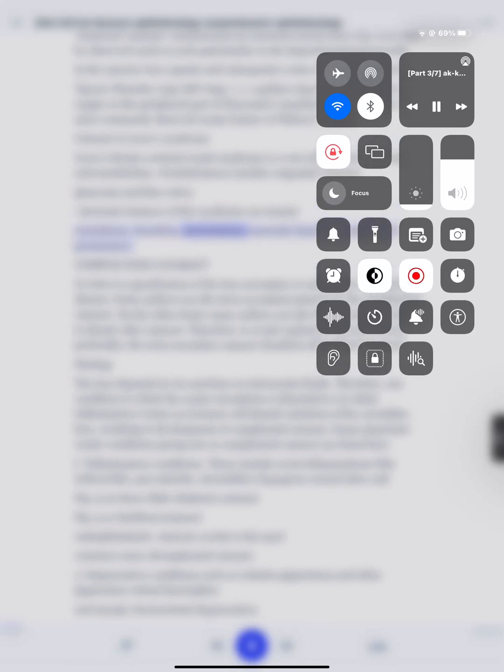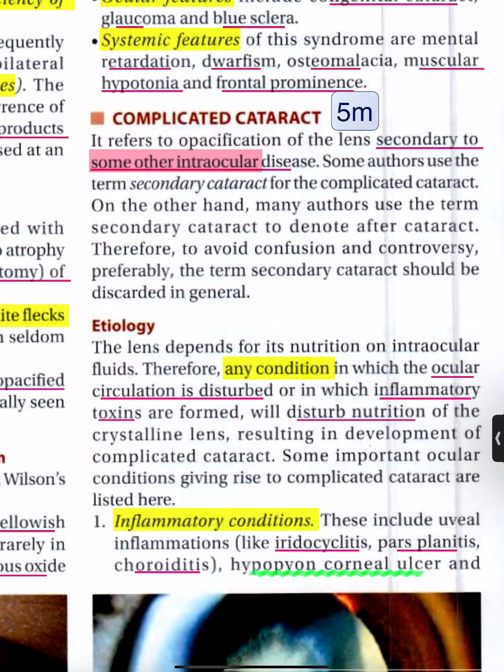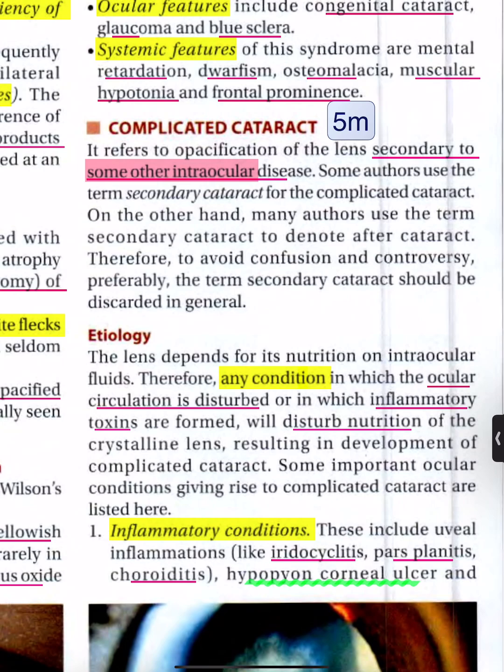...retardation, dwarfism, osteomalacia, muscular hypotonia and frontal prominence. Complicated cataract refers to opacification of the lens secondary to some other intraocular disease.